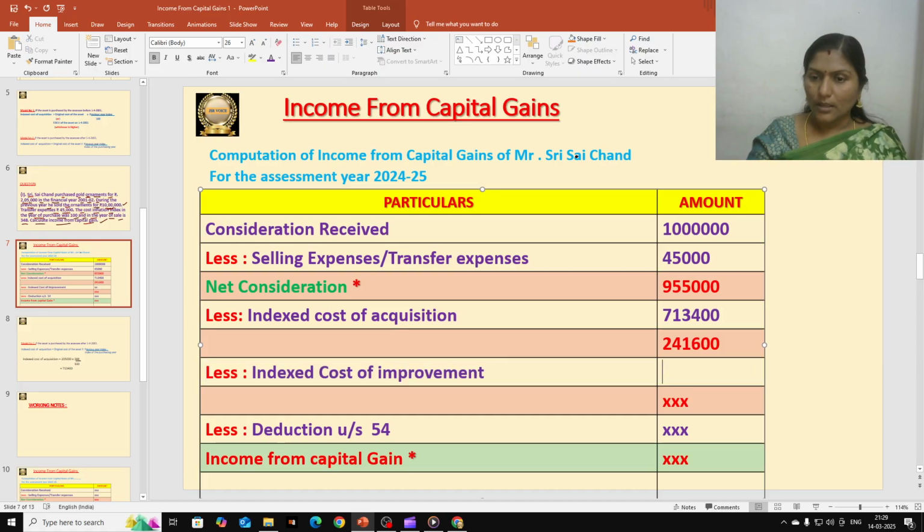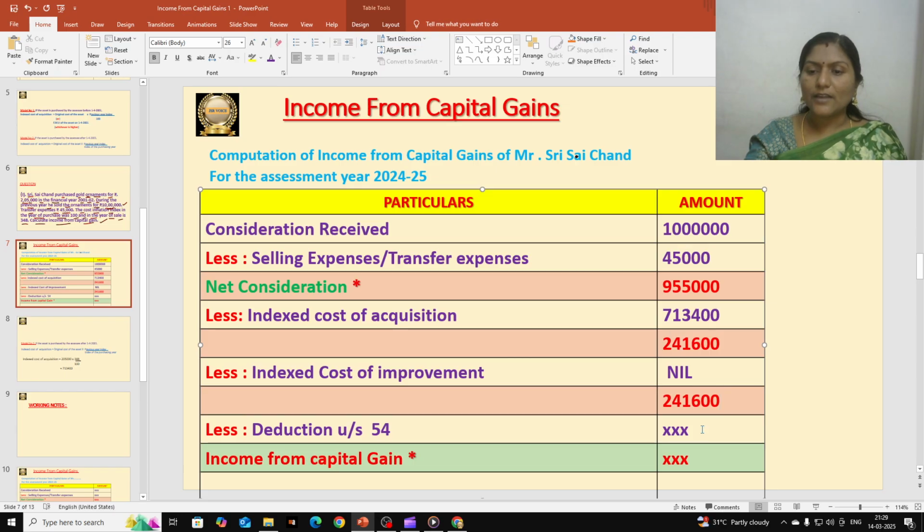It's your wish. If you don't want to write, you need not write, but if you write, you can write nil here. And then again what we get is 2,41,600 only, the same amount.